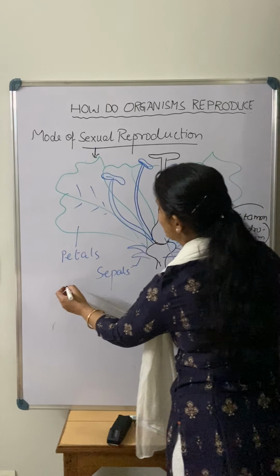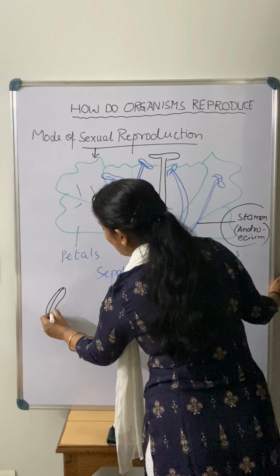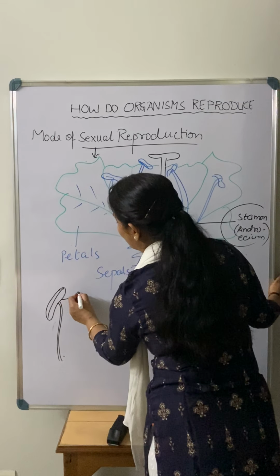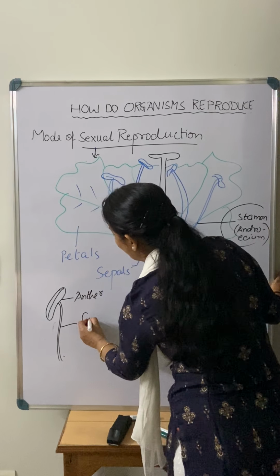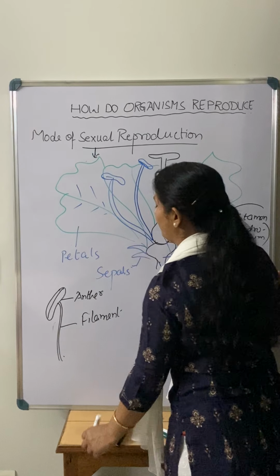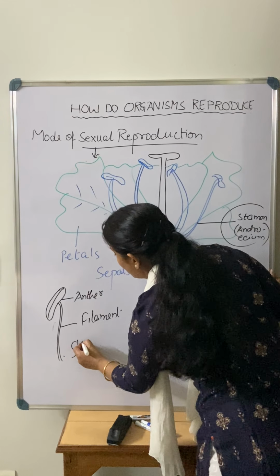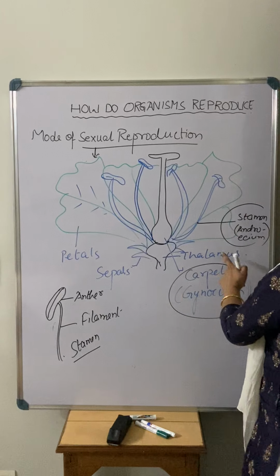Now the stamen is a bilobed structure, and it has one filament also. The bilobed part of the stamen is known as the anther, and this is known as the filament, and it is connected by the connective. So this is the structure of the stamen. And now the structure of the carpel.